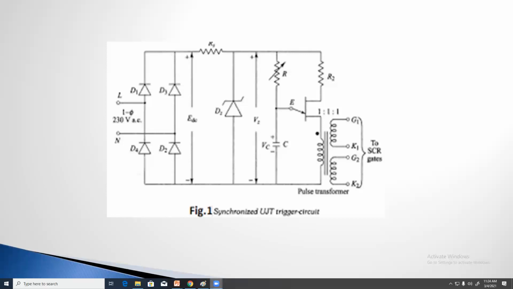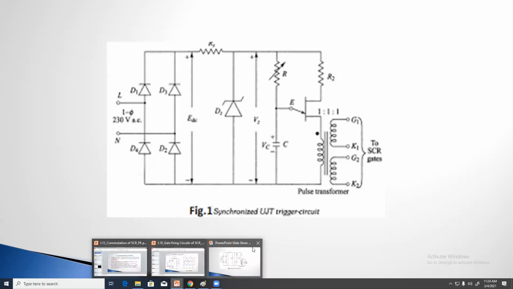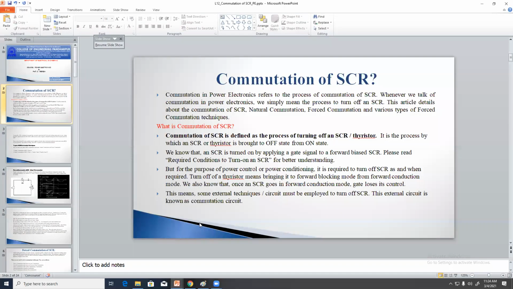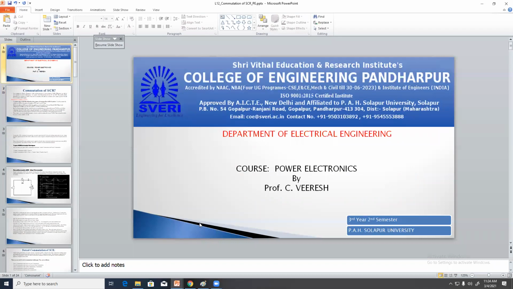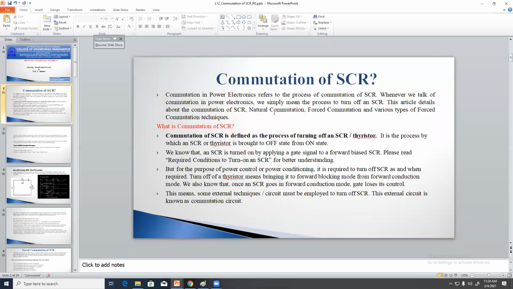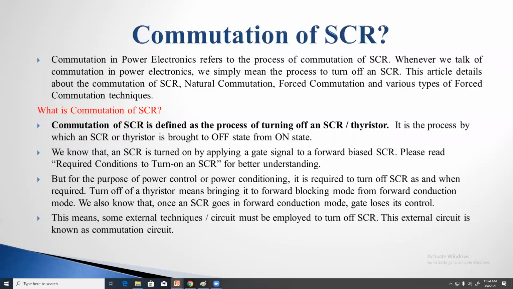Clear? Next we will see the commutation of SCR. It's a very important topic.